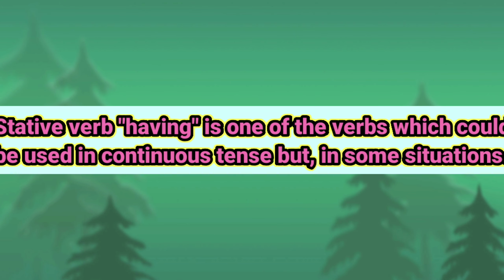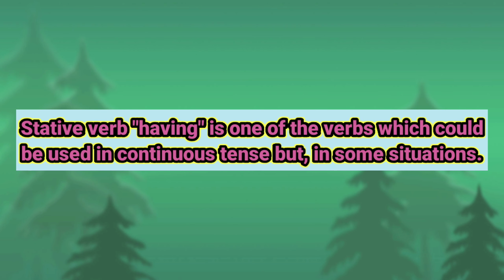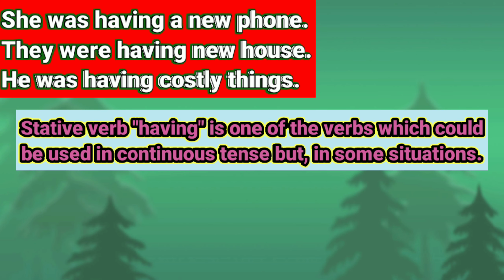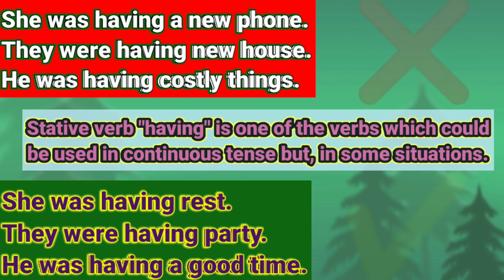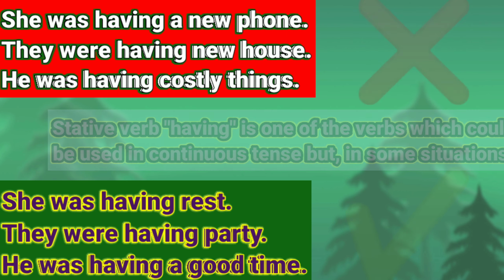Now if we talk about stative verb having, in some sentences like she was having a new phone, they were having new house, he was having costly things. In such situations we don't use it. But in other situations like she was having rest, they were having party, he was having a good time. In such cases, we can use stative verb in past continuous tense.